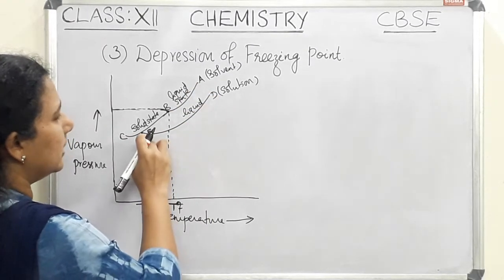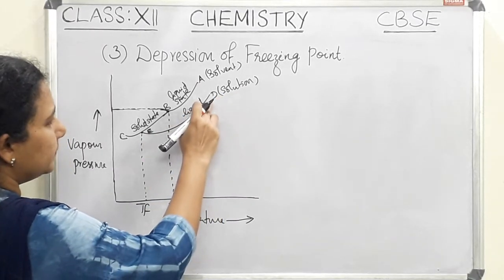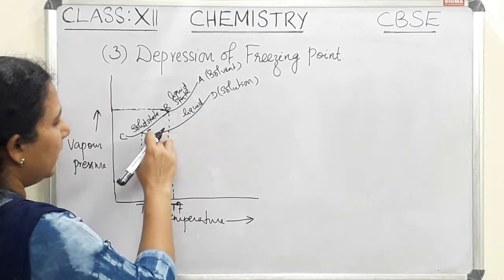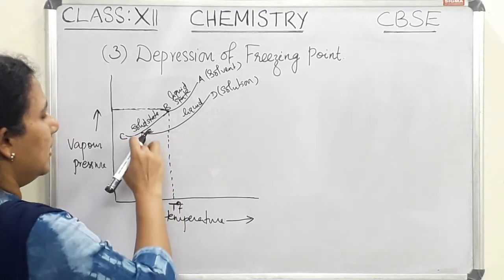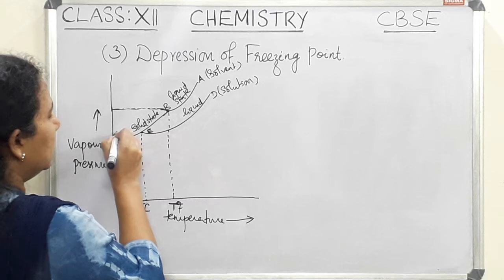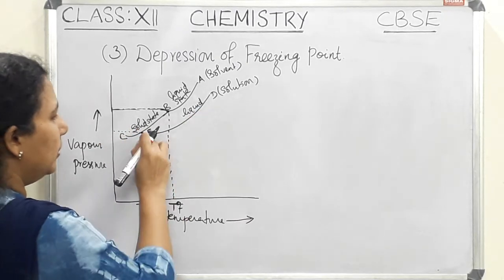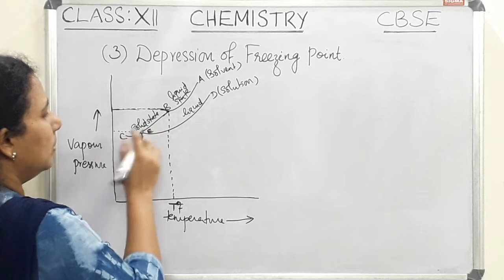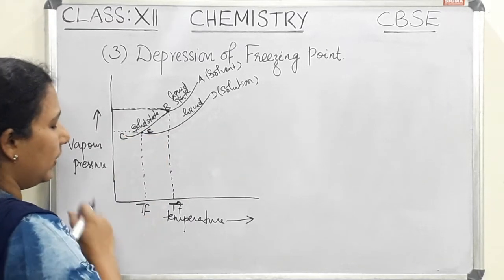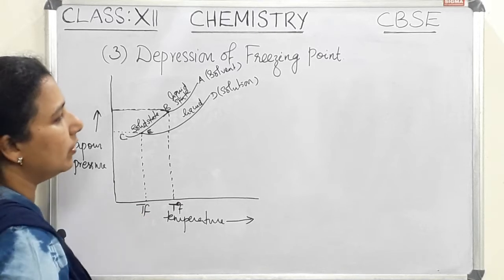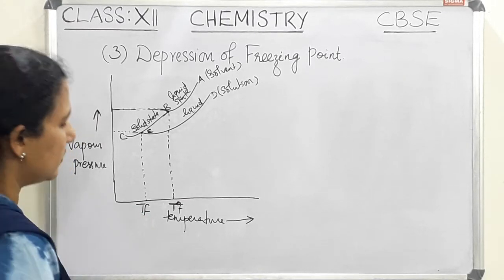This liquid starts freezing, and it freezes at E. At that point, the vapor pressure of the solution and the vapor pressure of the solid state become equal. This point is called TF, the freezing point of the solution.